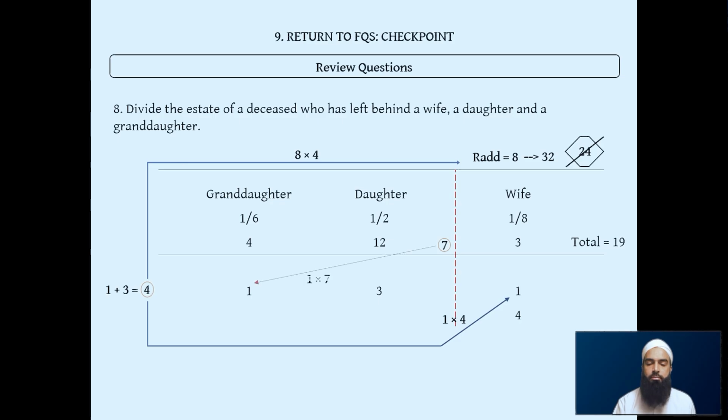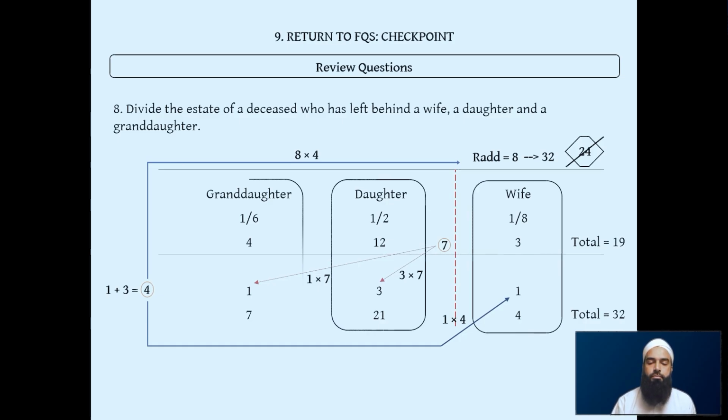So 1 times 7 is 7, and 3 times 7 is 21. Now we add it all up to make sure that we are correct. So 21 plus the 4 is 25, plus the 7 is 32. So we see that at the top, the rad new divisor was 32, and we've given out 32, so we know we are correct.